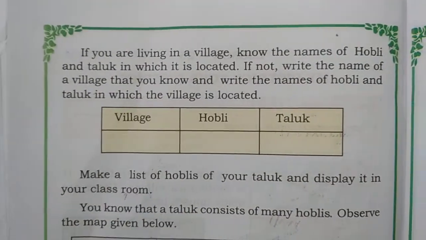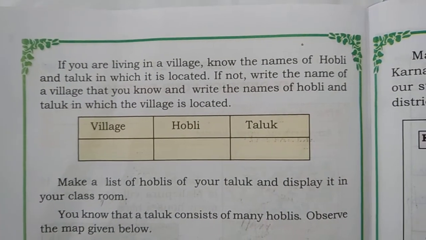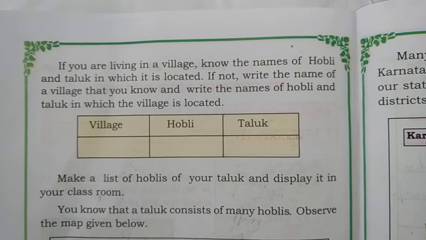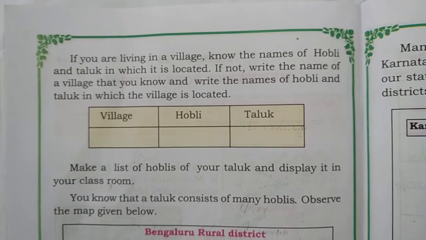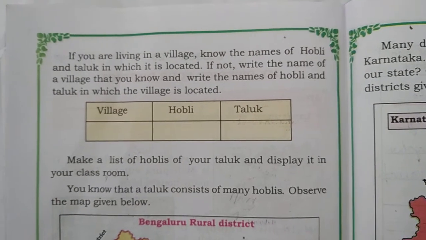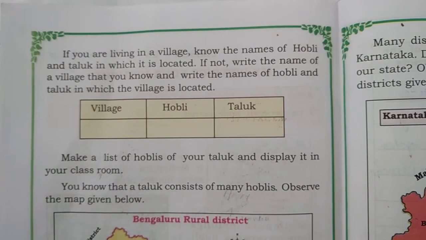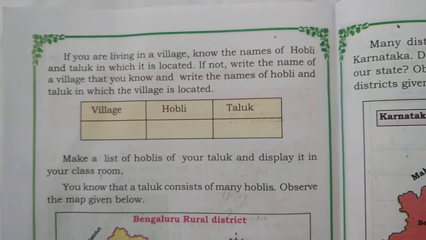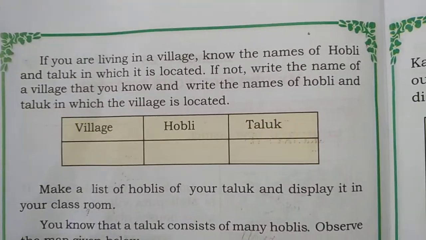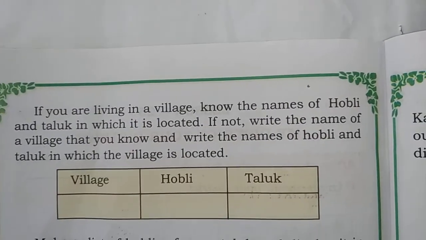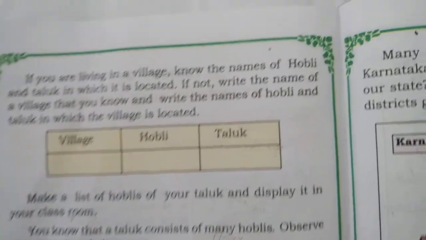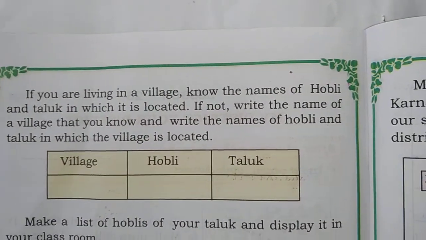Next, if you are living in a village, know the names of the obli and taluk in which it is located. Your village is located in which obli and in which taluk? If not, write the name of a village that you know. Write the names of obli and taluk in which the village is located. Our village is Doddaballapura, obli is Taluku and taluk is Chalkere. Like that you also write your village, obli and taluk.